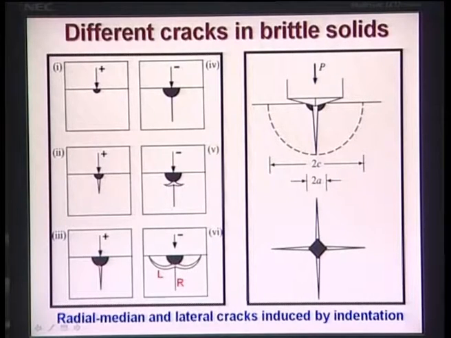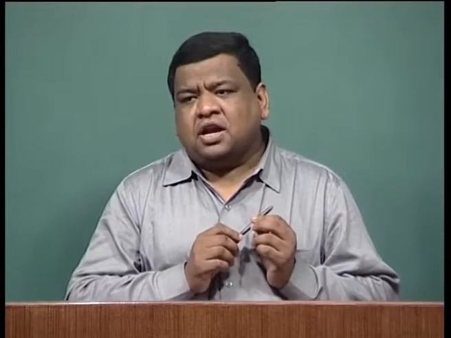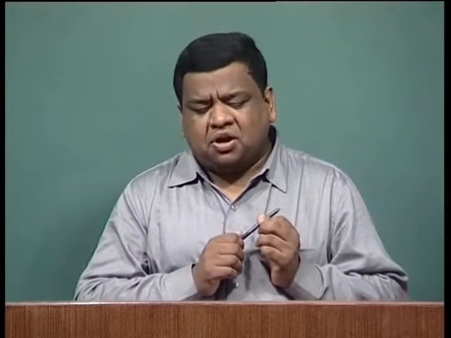And as you go from plus to plus, that means you are applying more and more load to the indent so that it reaches the maximum load. Suppose you are trying to apply 5 Newton load, so you start with 0 and slowly increase to 5 Newton. And the minus sign means from 5 Newton you just cannot come back to 0 automatically. It has to be stepwise, it goes to 0.